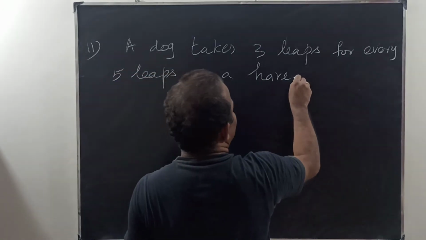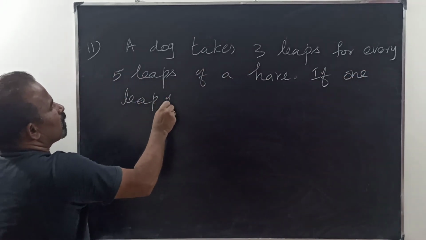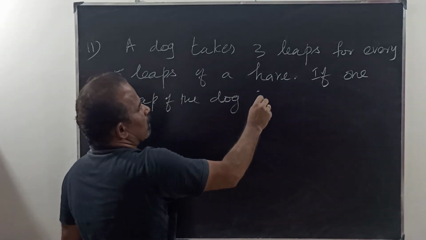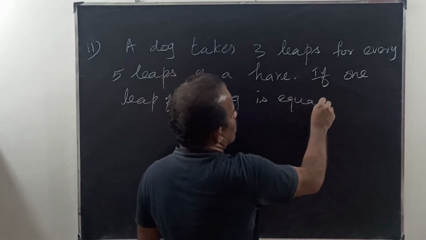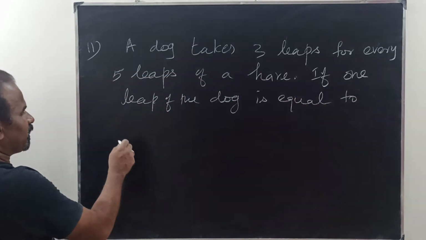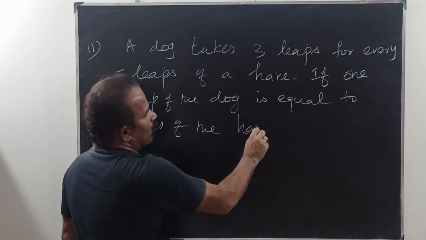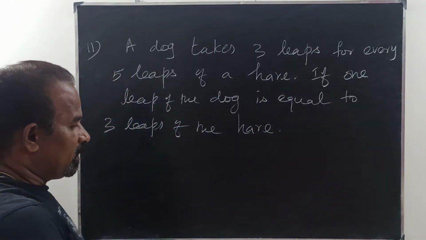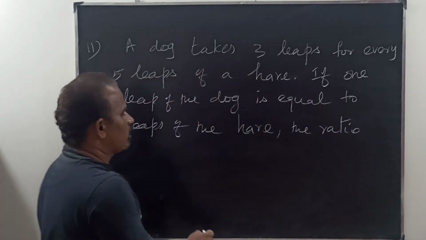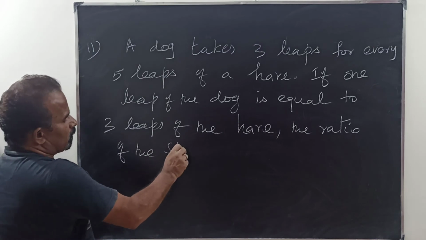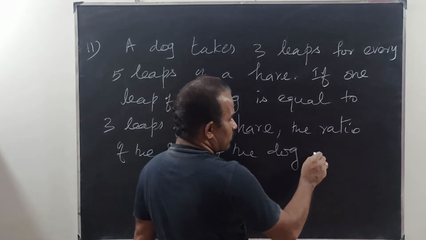If one leap of the dog is equal to 3 leaps of the hare, the ratio of the speed of the dog to the hare is?